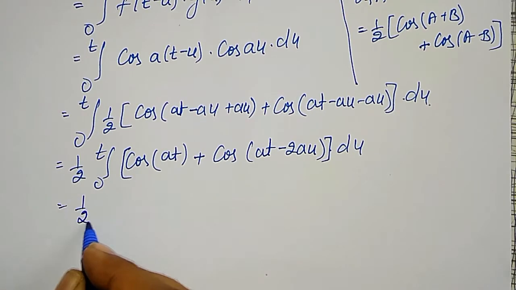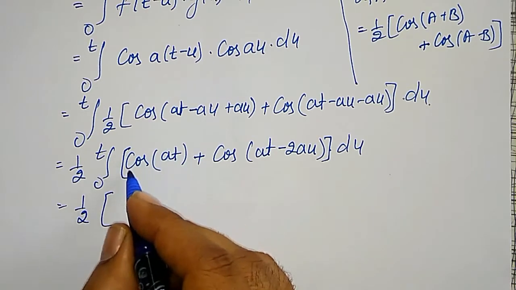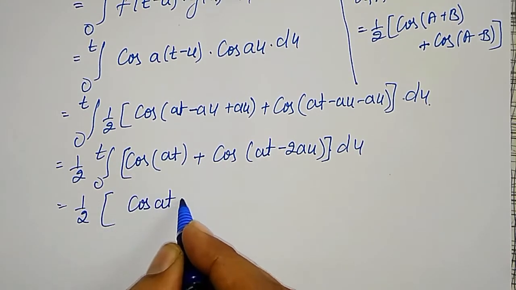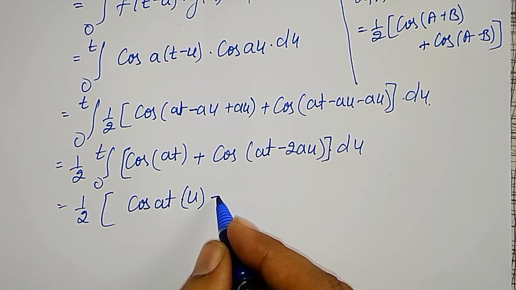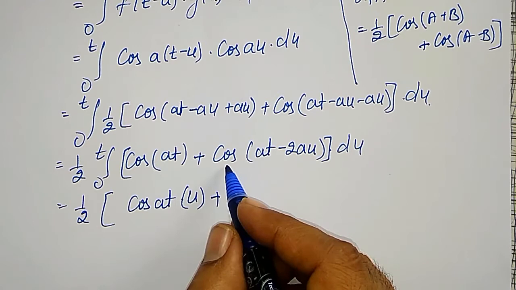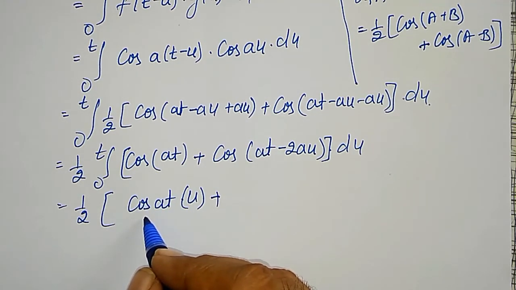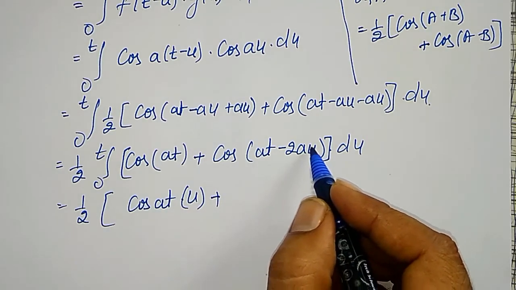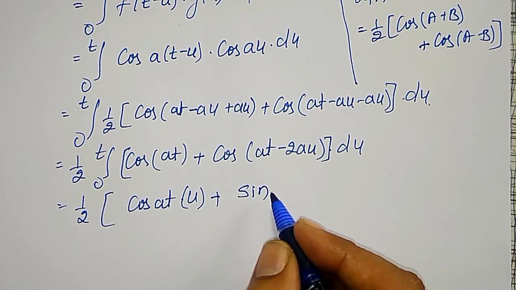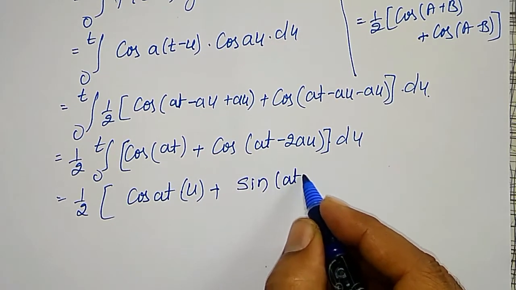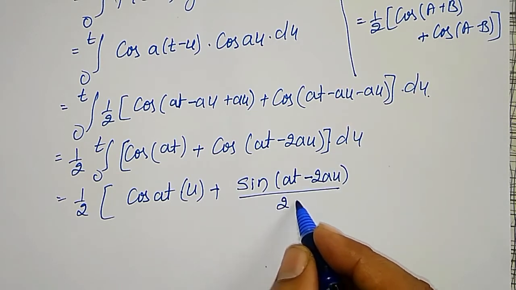Therefore, it is 1 by 2 into integration of cos at with respect to u. Cos at is constant now, into u is its integration, plus integration of cos. Don't write sine here because cos at is acting as your constant. Now here the au term is contained, that's why I have to integrate. Cos will become sine. Integration of cos is sine at minus 2au whole divided by 2a.